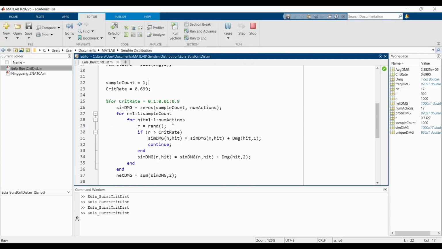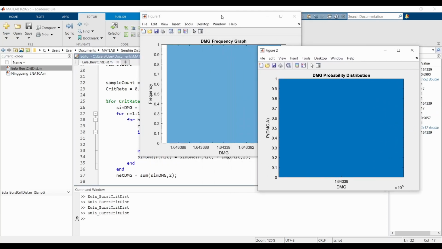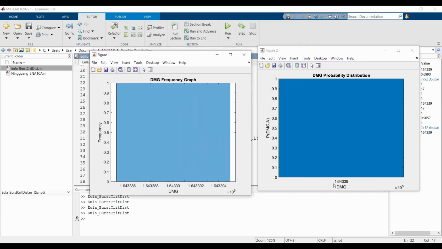So let's run this code right now. Keep in mind the scale here: you have to multiply these values by 10 to the 5. So this is 164,000 damage, which is how much damage we did in a single rotation.